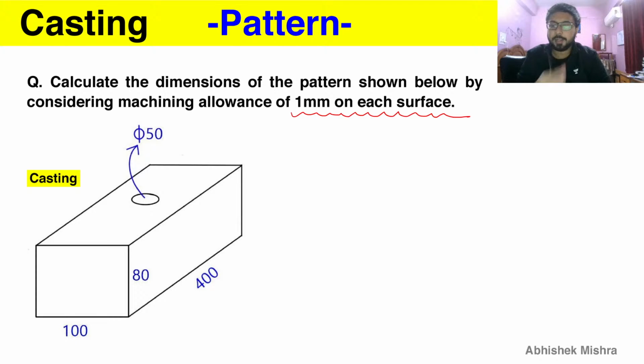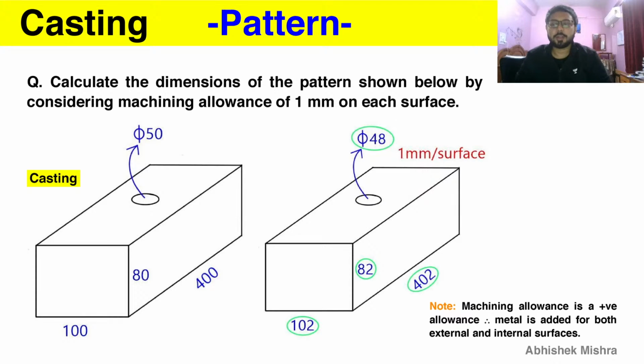So therefore we will have this final pattern size. It will look like this. Here you can see 1 is provided on each surface. And before looking into anything else, look into this note: machining allowance is a positive allowance.